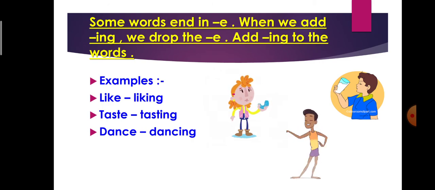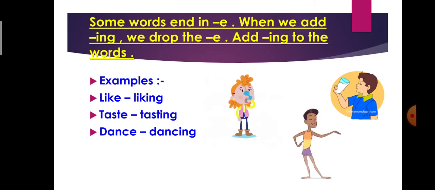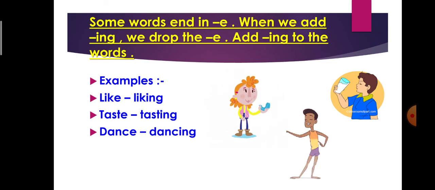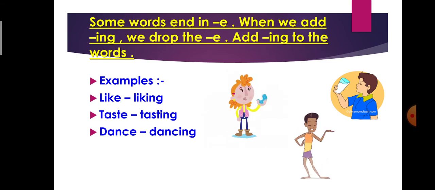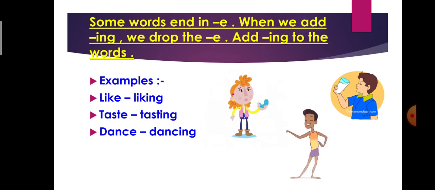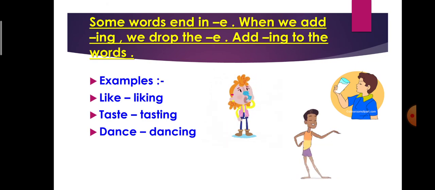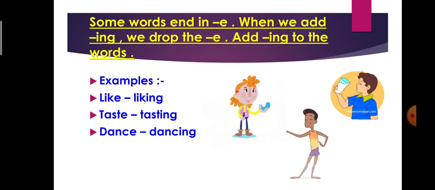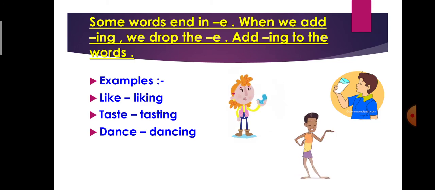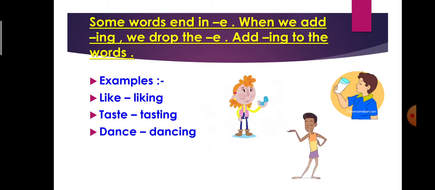Again the last letter is E. So we will remove E and add ing. And now it is tasting. E is not here. Number 3, dance. Again the last letter is E. So we will remove this E and add ing. Now it will become dancing. E is not here.